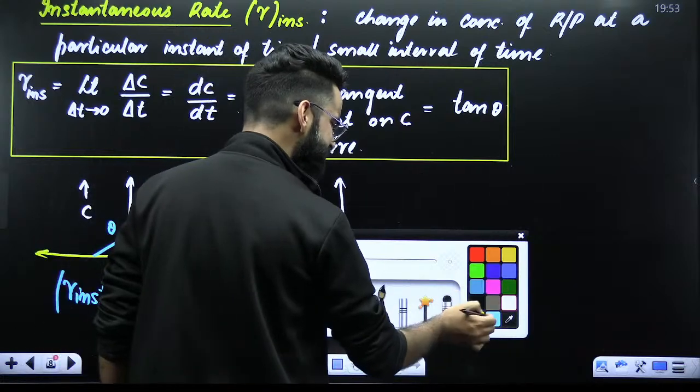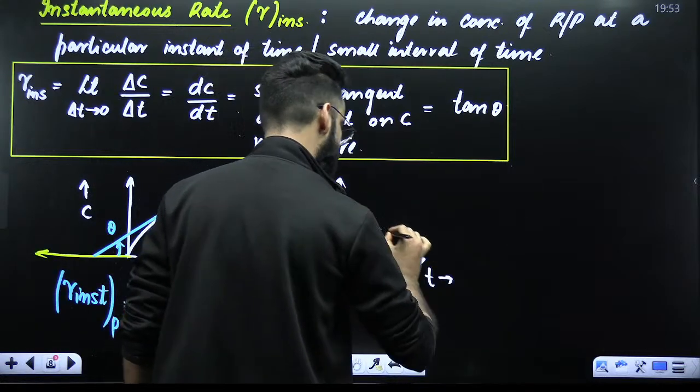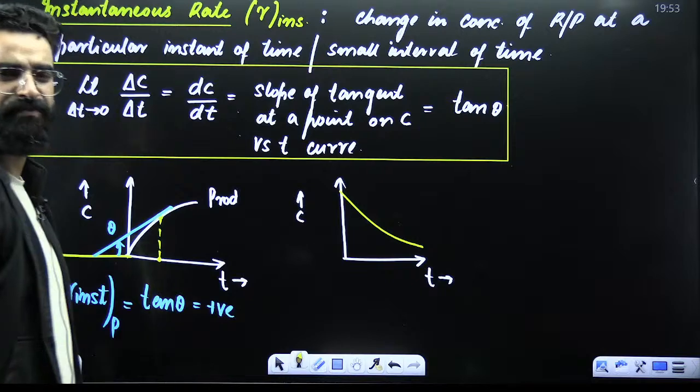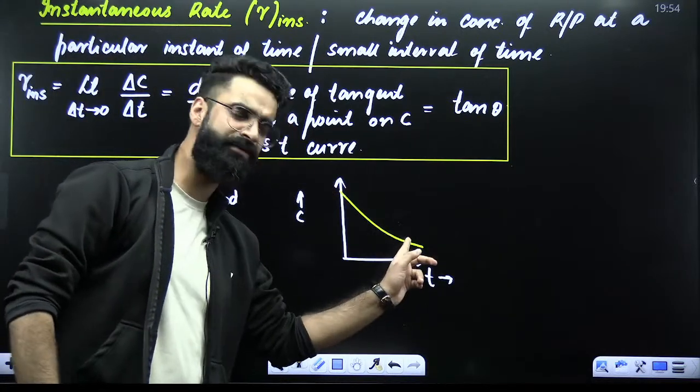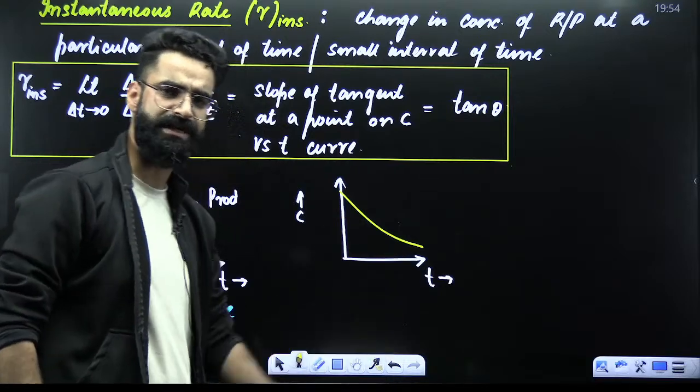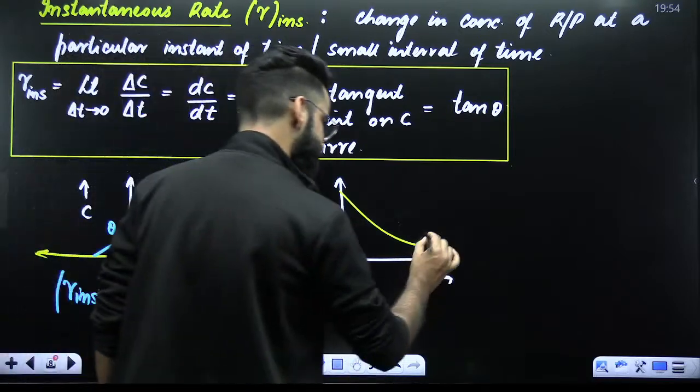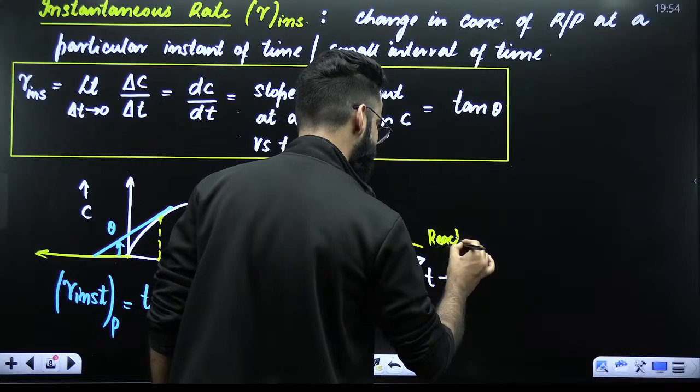Let's say the graph is starting from the top, coming downwards. So is this graph valid for reactant or product? Look carefully. With time, concentration is decreasing. So concentration decreases for reactant. So this graph is valid for basically reactant.